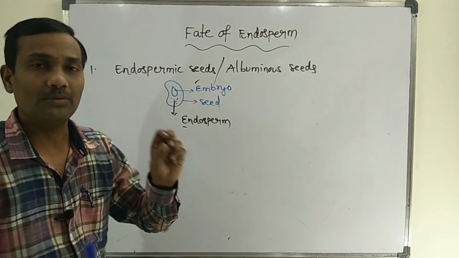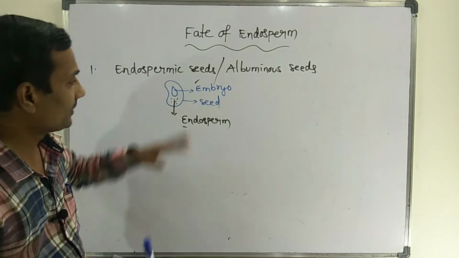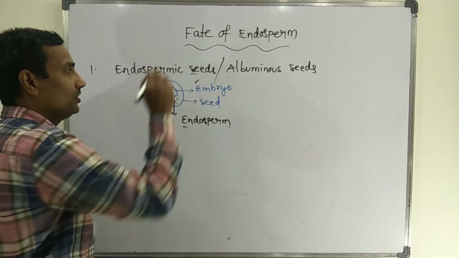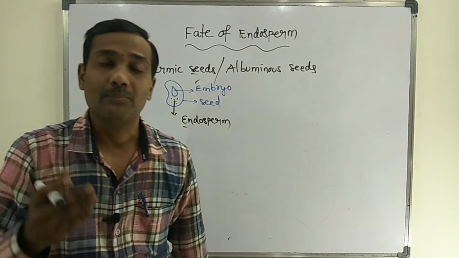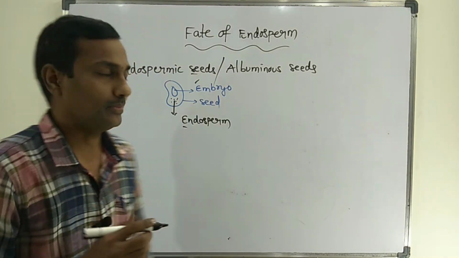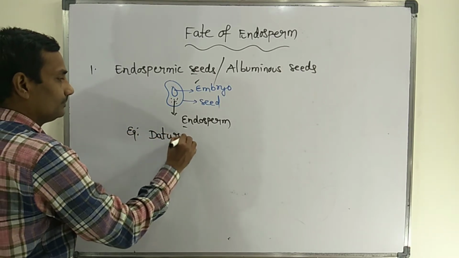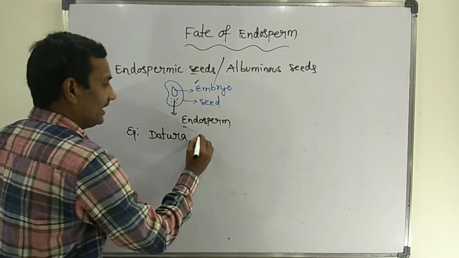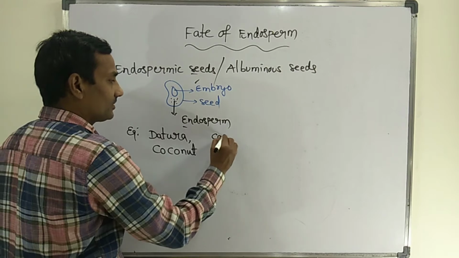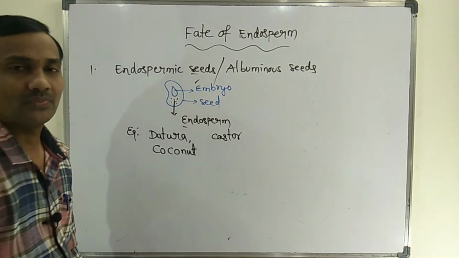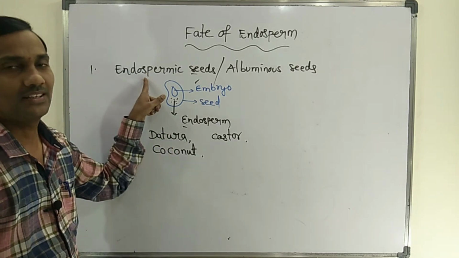If the endosperm tissue persists, if it is found in the seed, these seeds are called endospermic seeds or albuminous seeds. There are many examples for endospermic seeds. The first example is datura. Second example, coconut. Next, castor. All these are different examples for endospermic seeds.